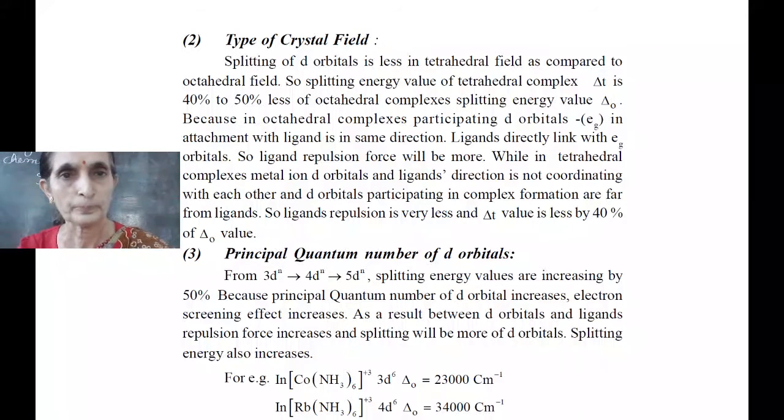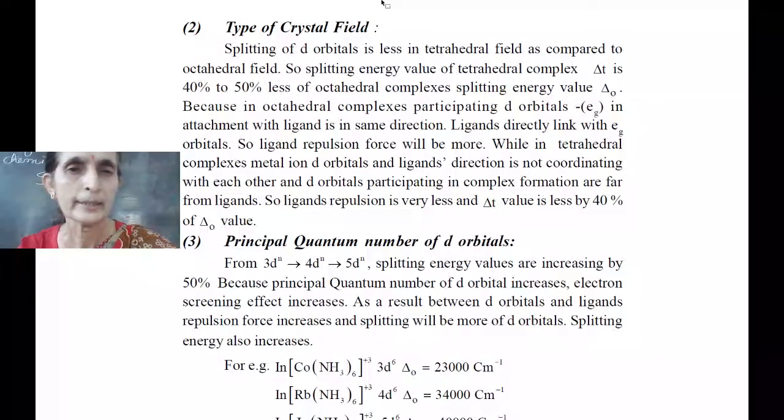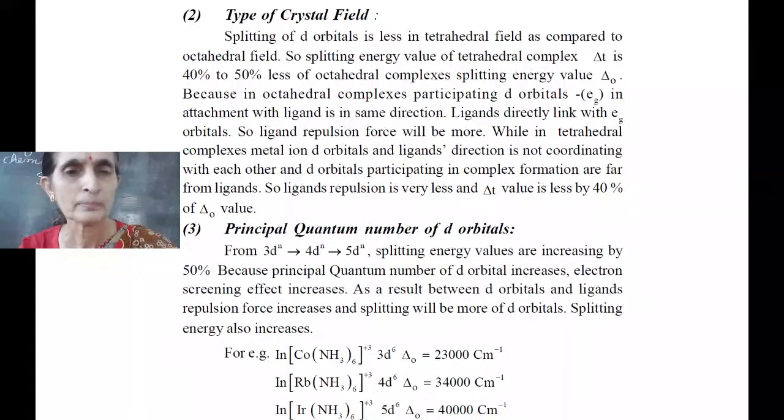Type of crystal field. As we know, in the tetrahedral field, as compared to octahedral, the splitting energy value is 40 to 50% less. Because in octahedral, the d orbitals of Eg and T2g are in the same direction as the ligands, while it is somewhat in between in the case of tetrahedral, as we have discussed previously. So it shows a repulsion value delta T that is 40 to 50% less in tetrahedral.